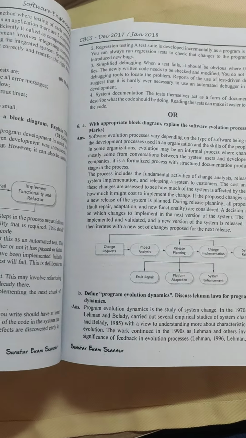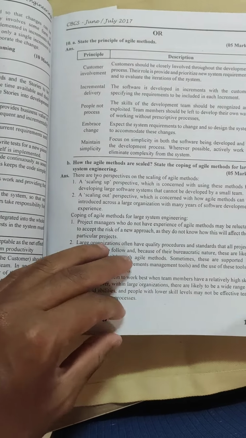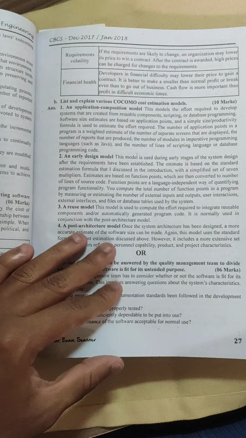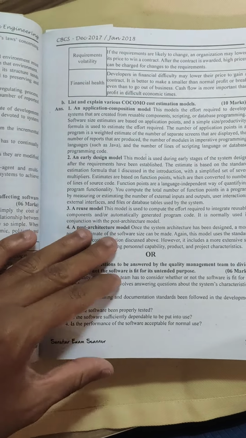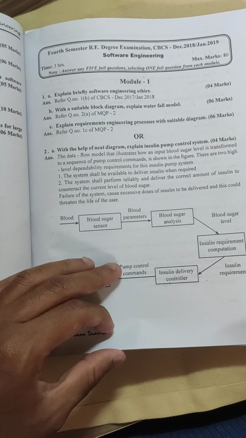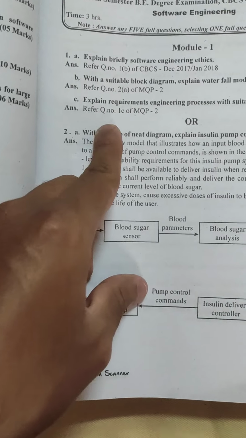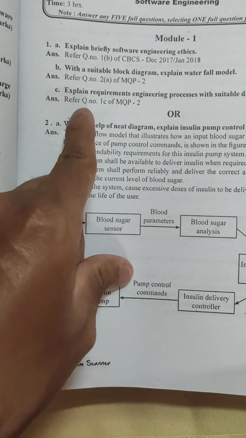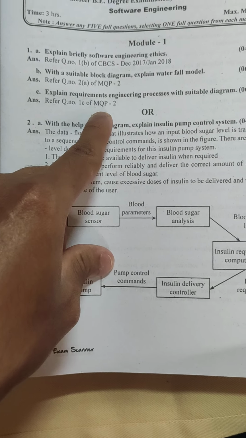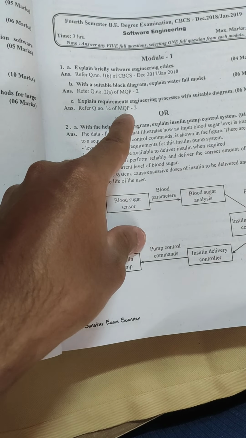I have seen in many places some errors in the text, basic English grammatical errors, so you need to correct them personally. Next thing, sometimes, if you can see over here, it says refer question number 1C of model question paper 2.